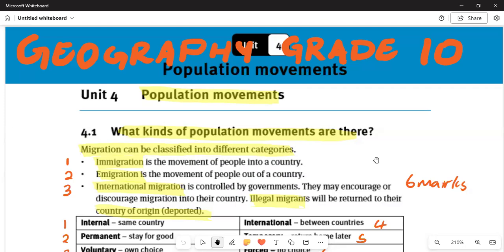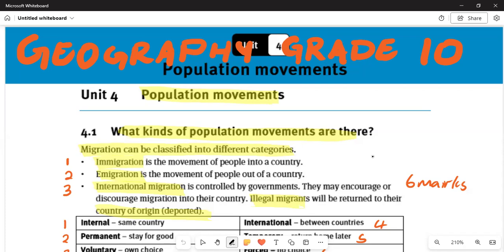Please bear in mind, this is very important work pertaining to the final examination, pertaining to the work that we have conducted again in term 3. So today we are going to look into anticipation in Geography Grade 10 under this module, which is an intensive revision. If you watch this, you've got a good chance of scoring good marks. So that is population movements.